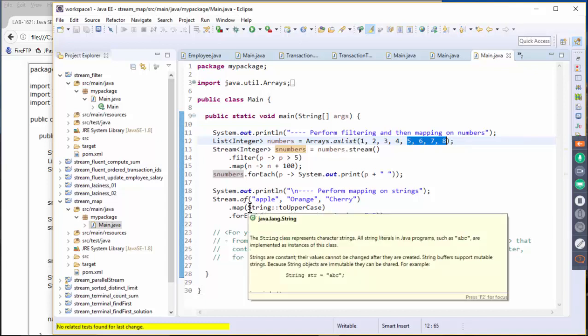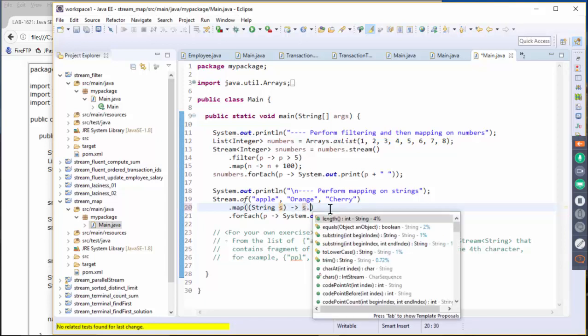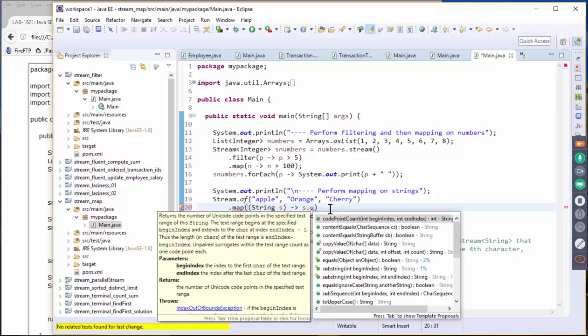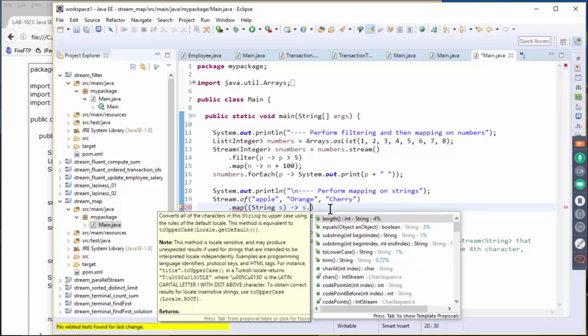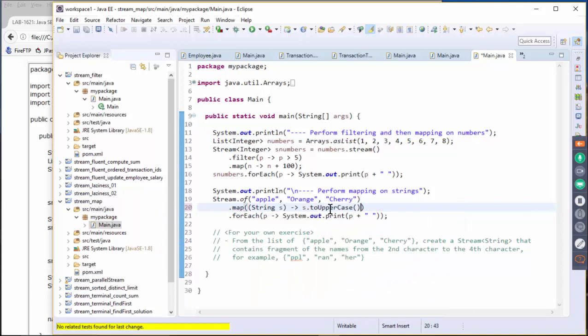Again, this is an example of a method reference, and this is the same thing as when you get the string object, and then basically you are going to say String::toUpperCase, like this. It's the same thing.